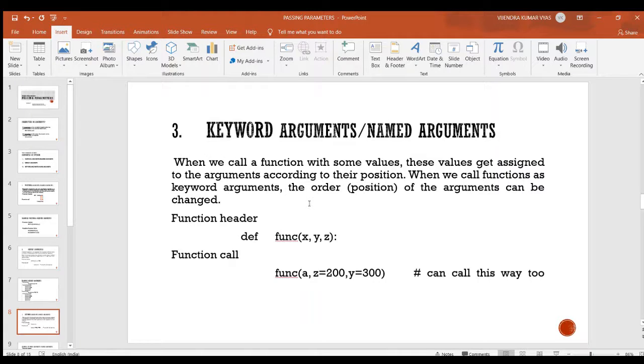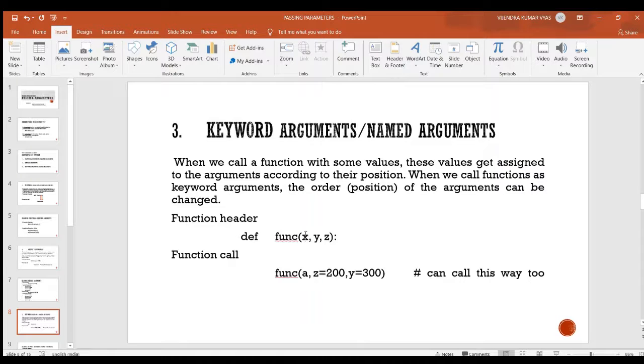But here you see in this particular function header there are 3 parameters and at the time of function call you see here a is an argument which is passed as a positional argument. So the value of a is mapped with x.